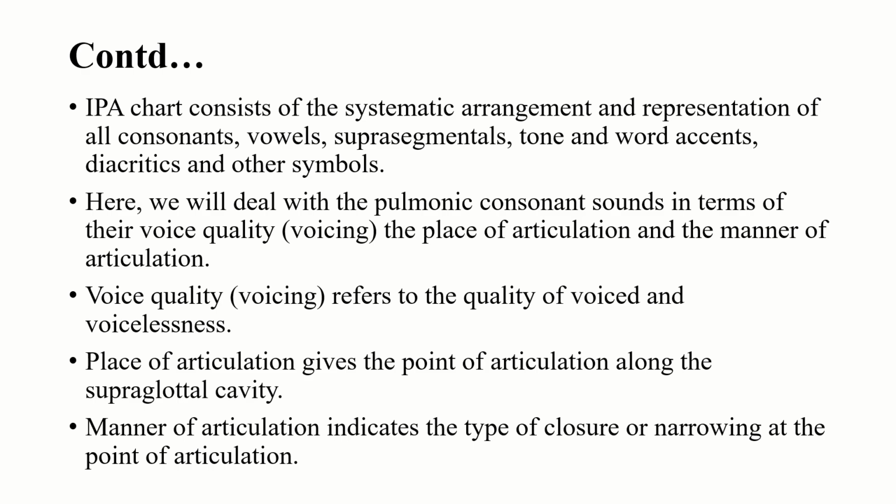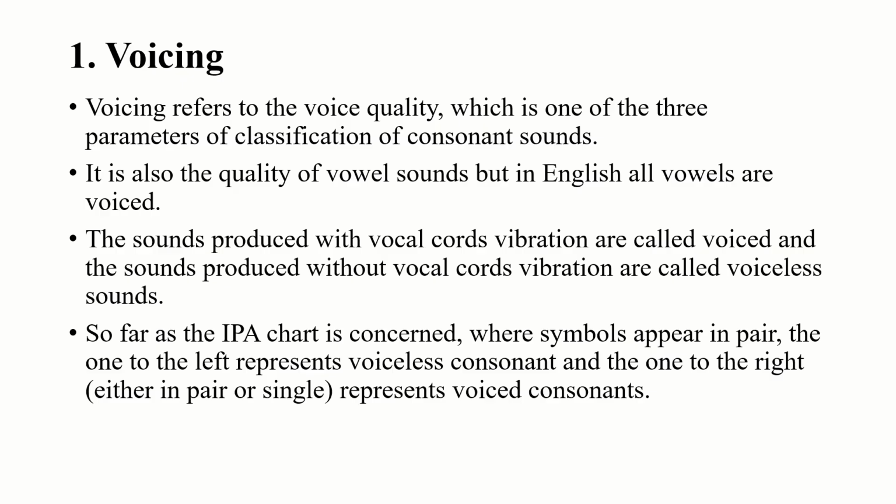Voice quality, also called voicing, refers to the quality of voicedness and voicelessness. On the basis of voicing, there are two types of consonants that we all know. What are they? One is voiced, the next one is voiceless. Place of articulation gives the point of articulation along the supraglottal cavity. And manner of articulation indicates the type of closure or narrowing at the point of articulation. Okay, let's move ahead. So the first one is voicing.